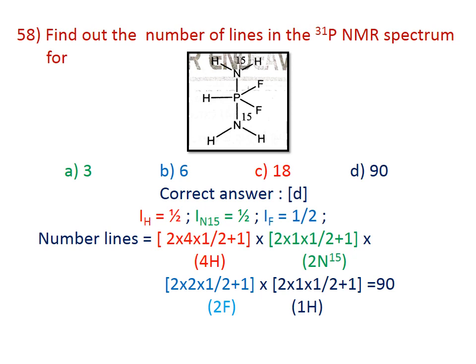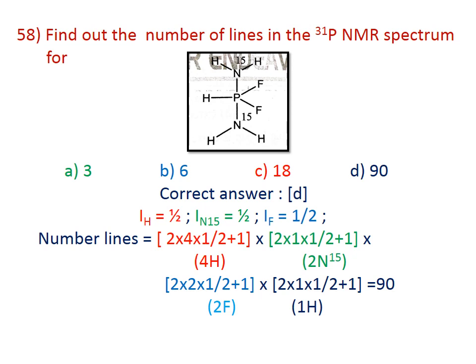Next for nitrogen, there are 2 nitrogens, 2 into 1 into half plus 1, and there are 2 fluorines, 2 into 1 by 2 plus 1, and there is another 1 hydrogen, 2 into 1 into half plus 1. You multiply it, it comes around 90. The number of lines expected for the P31 NMR spectrum of this compound is D, 90.